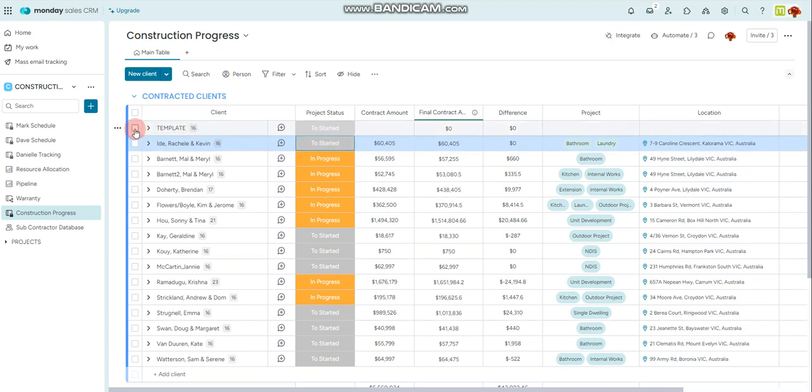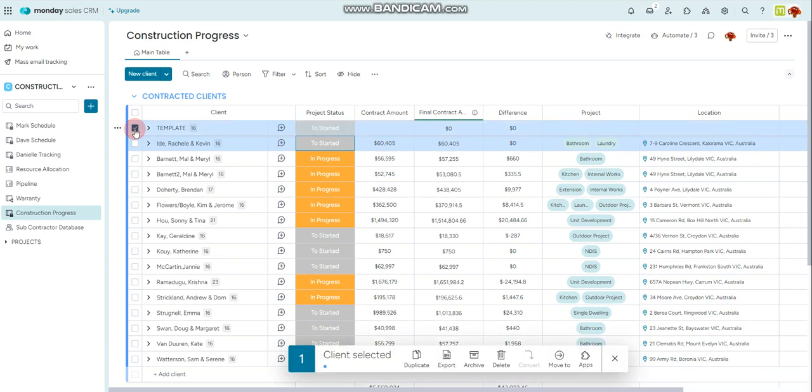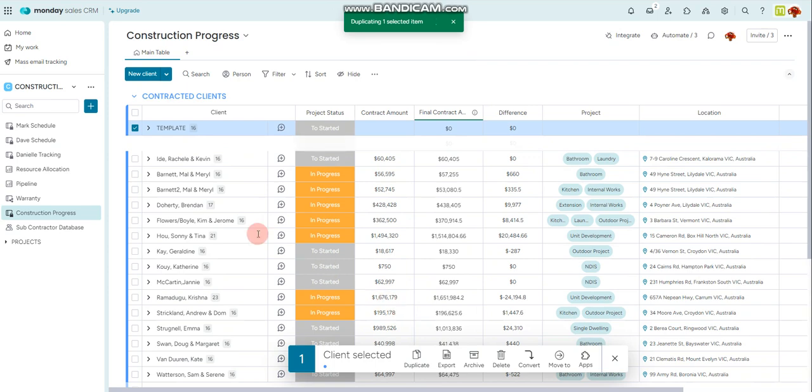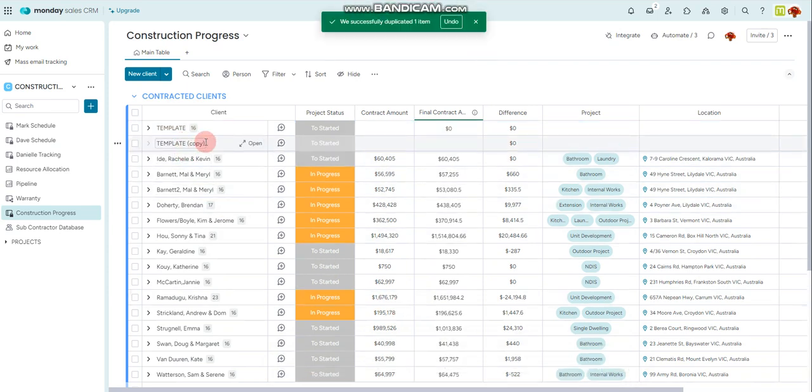simply click on the square next to the template. We will then go down and click on duplicate. Click on duplicate clients. This will create a new space to add a client in. In this space, we will type in the client's name.